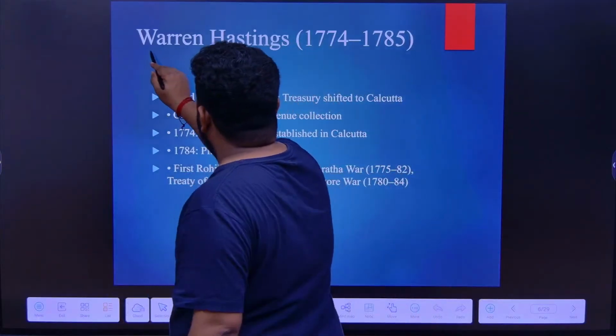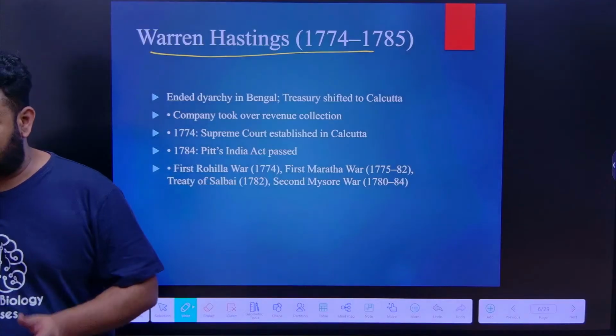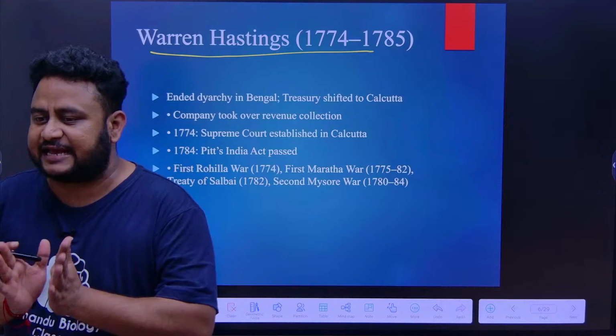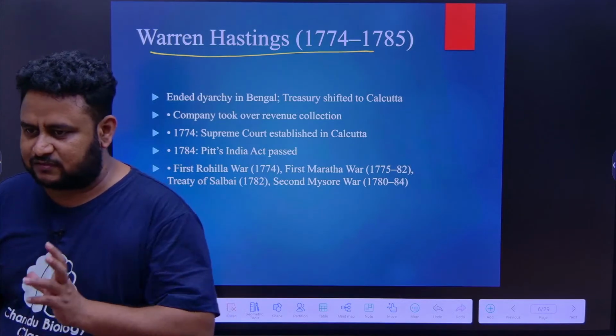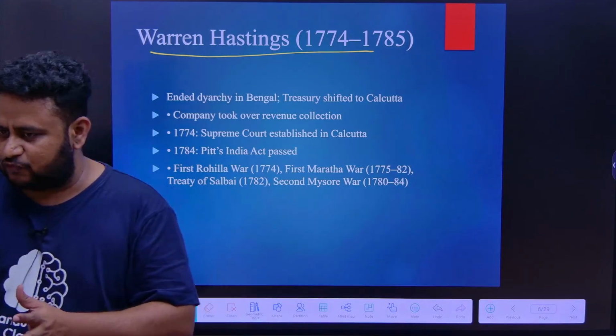Now, I told you he is the first Governor General of Bengal, then he is a very important personality. Robert Clive introduced dual rule. Dual rule is also called diarchy. Di means two, archy, two types of rule. So diarchy, or dual rule, means one rule for administration, another rule for revenue.